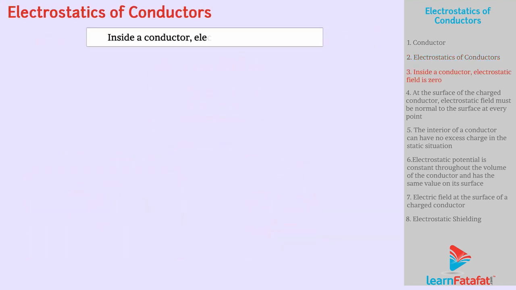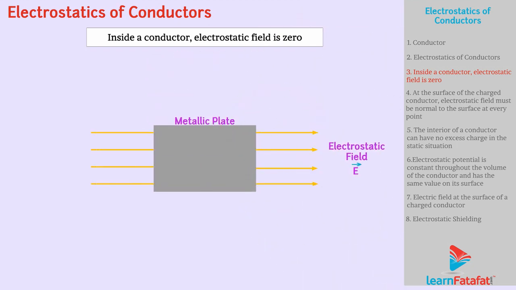Inside a conductor, electrostatic field is zero. When a metallic conductor, say a metallic plate, is placed in an electrostatic field, the free electrons within the sheet undergo drift due to the force exerted by the field. If the field is directed left to right, then electrons start accumulating on the right side and the other side becomes positively charged. Such redistribution of electrons causes development of an internal electric field, which is opposite to that of the applied electric field.